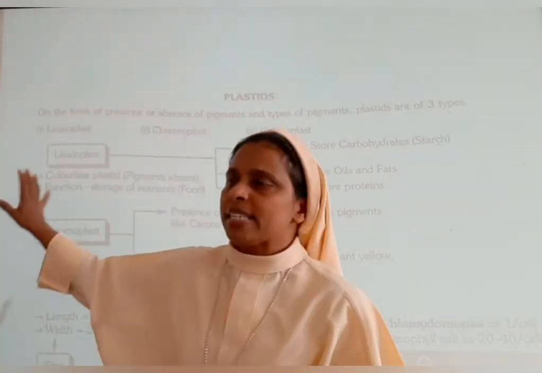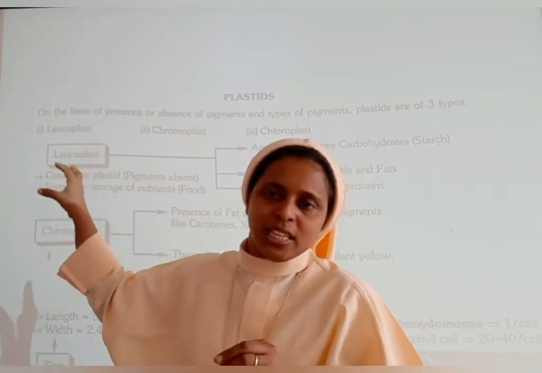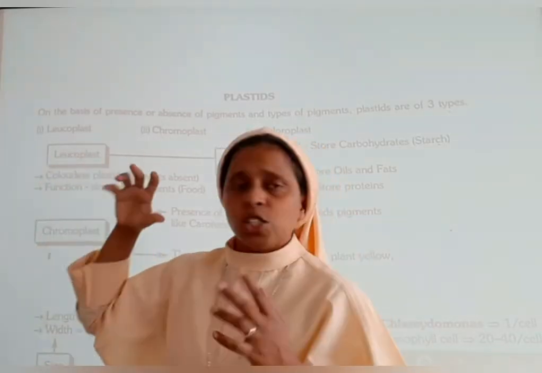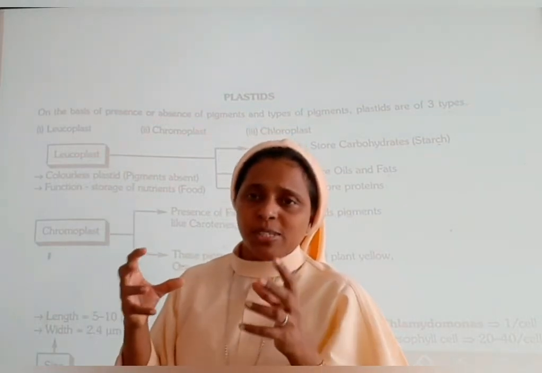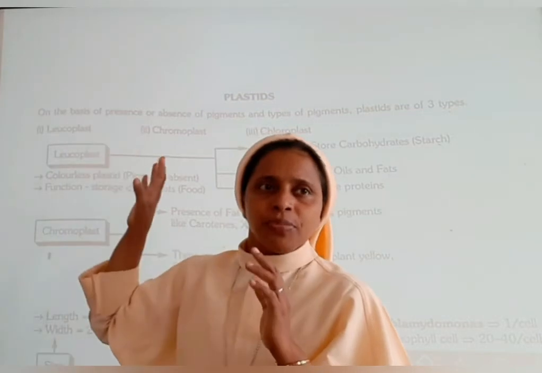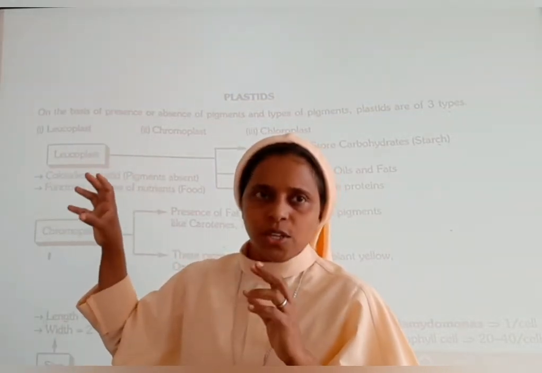What are leucoplasts? They are the colorless plastids. Pigments are absent in this one, so they are colorless. Then what is the function of this one? Storage of the nutrients. They will be storing the food. So leucoplast means pigments are absent, so we can say just colorless, and the function is storage of nutrients.